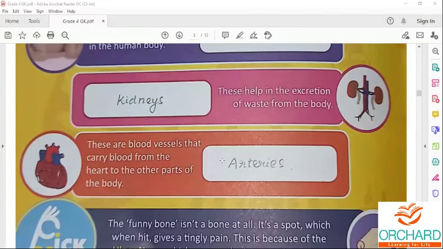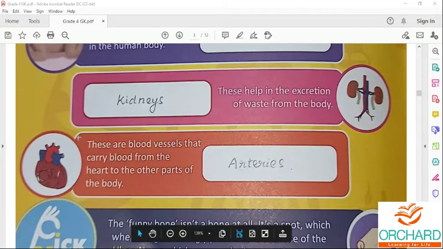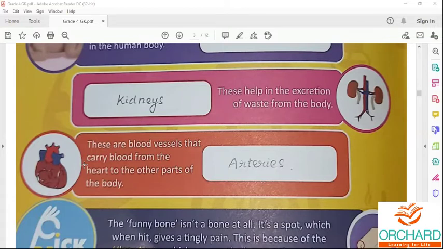Next one, arteries. These are the blood vessels that carry the blood from the heart to the other parts of the body. You will be able to see two arteries. One is in red color, the other one is in blue color. One carries the oxygenated blood and the other one carries the deoxygenated blood.